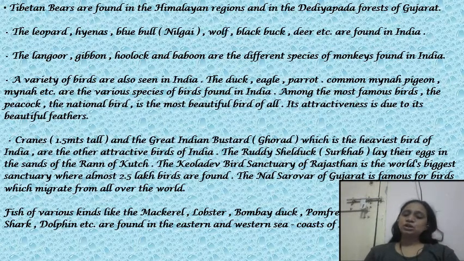Then the ruddy shelduck lay their eggs in the sand of the Rann of Kutch. The Keoladeo bird sanctuary of Rajasthan is the world's biggest sanctuary, where almost 2.5 lakh birds are found.